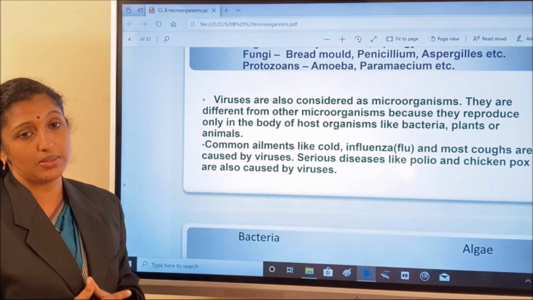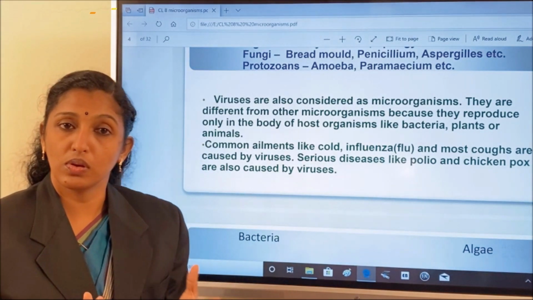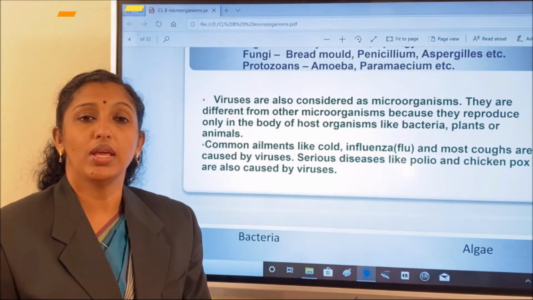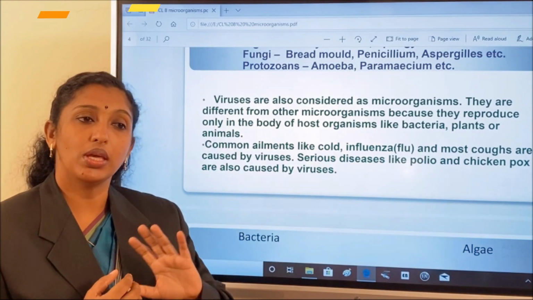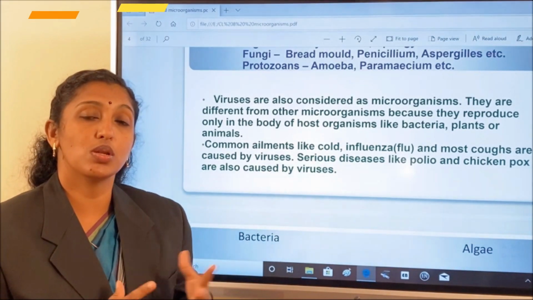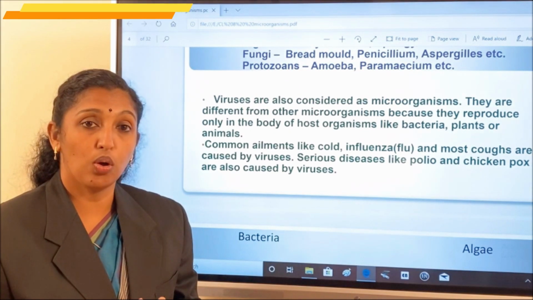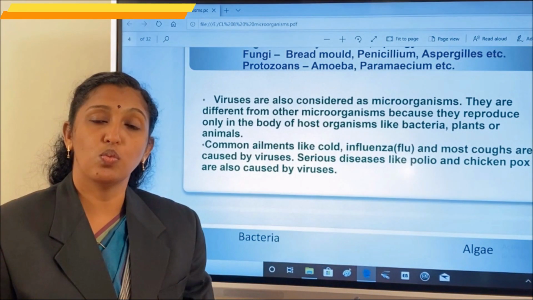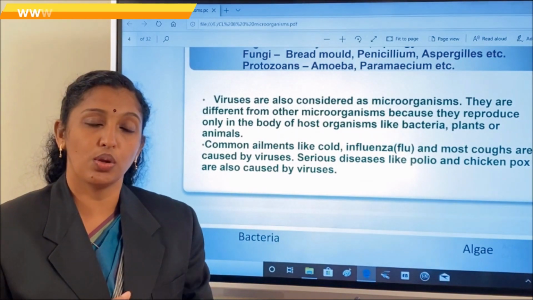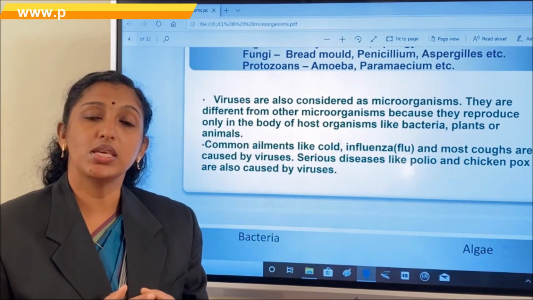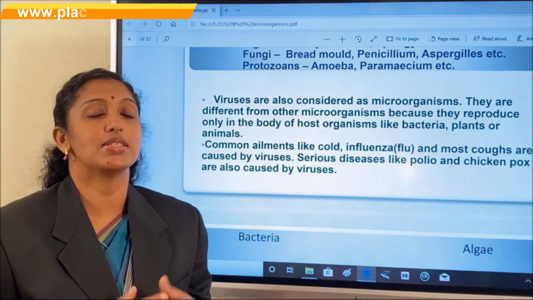In the case of coronavirus, we know that when it is in the air, it is not active. But if we breathe it in, once this virus enters our body, that gives a suitable condition for its replication.